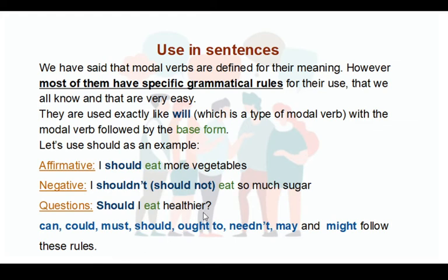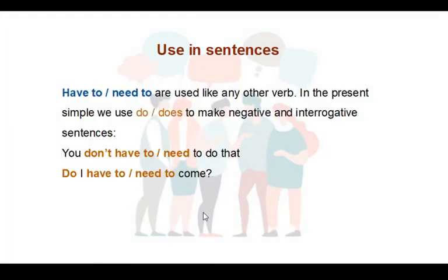Okay? Now, have to and need to, they are used like any other verb. In the present simple, we use do or does to make negative and interrogative sentences. You don't have to or you don't need to do that. Do I have to? Do I need to come? Okay? Exactly like any other verb, except that they have this to.